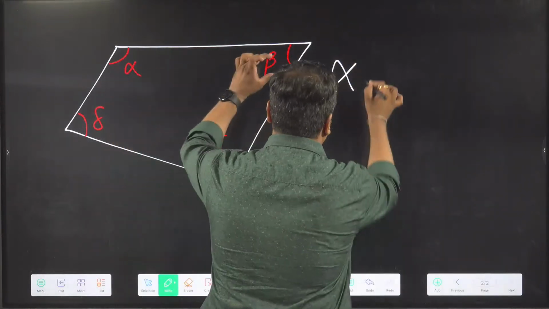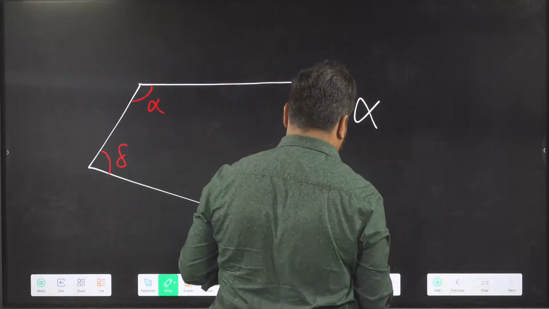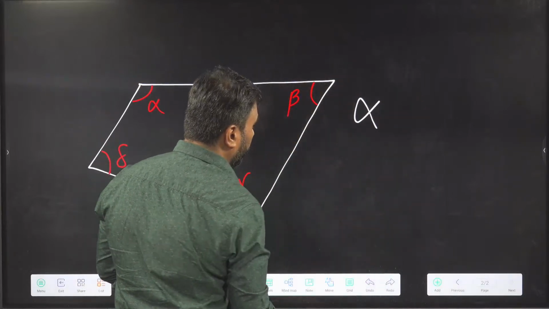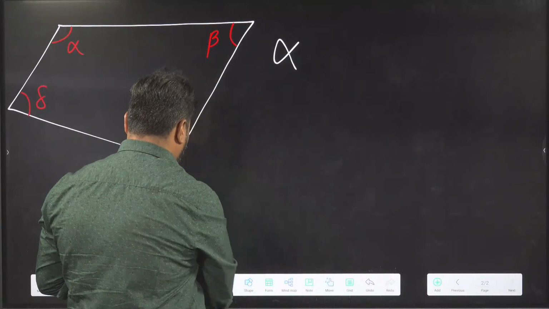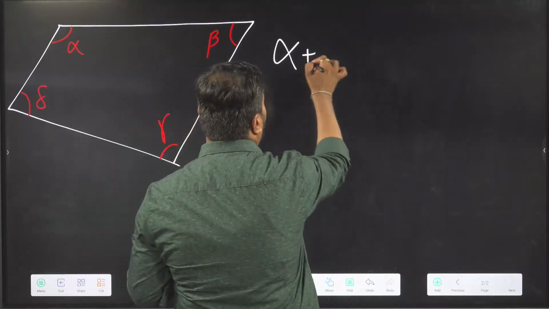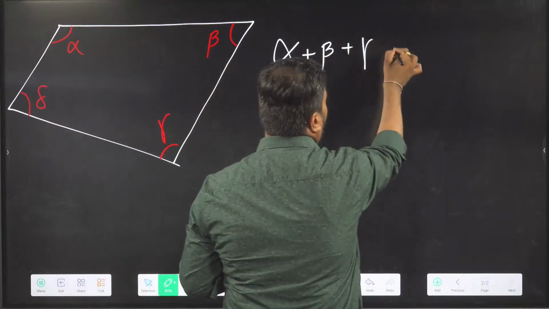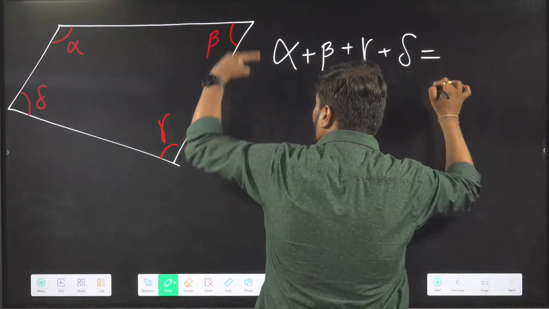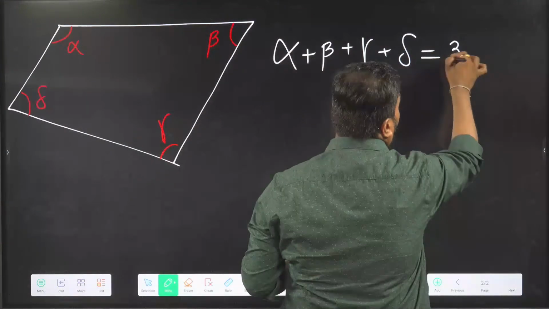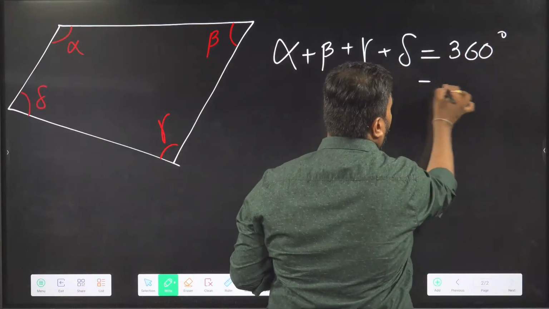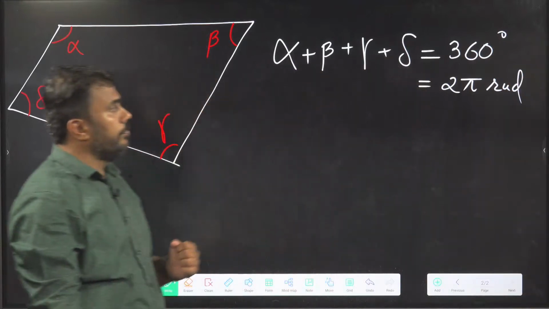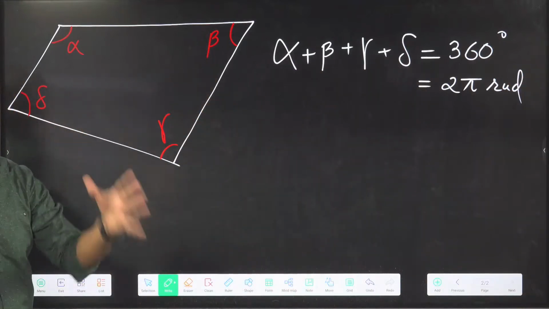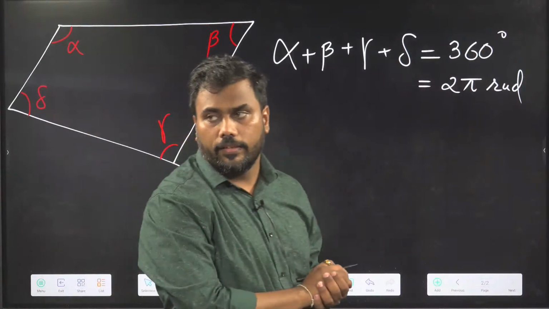So alpha plus beta plus gamma plus delta, the sum of all the angles inside a quadrilateral is 360 degrees, or we can write this as 2 pi radian. This is a basic property of quadrilateral that we will require.